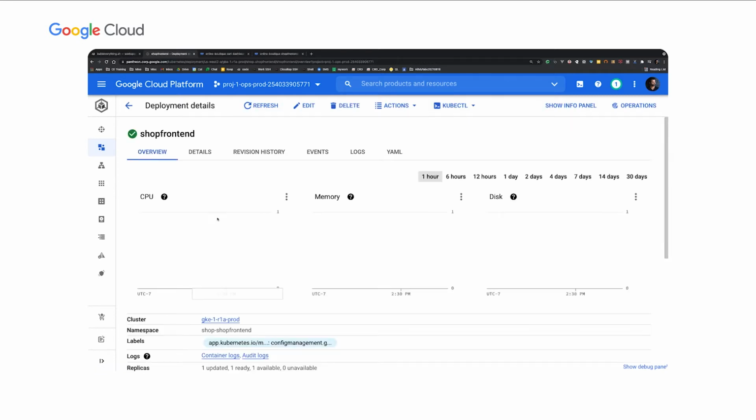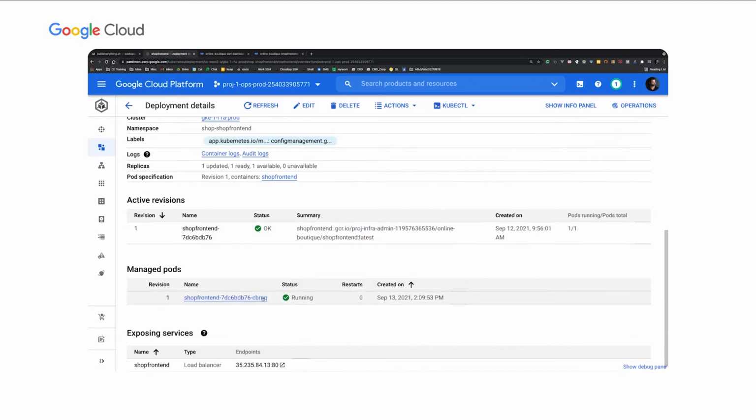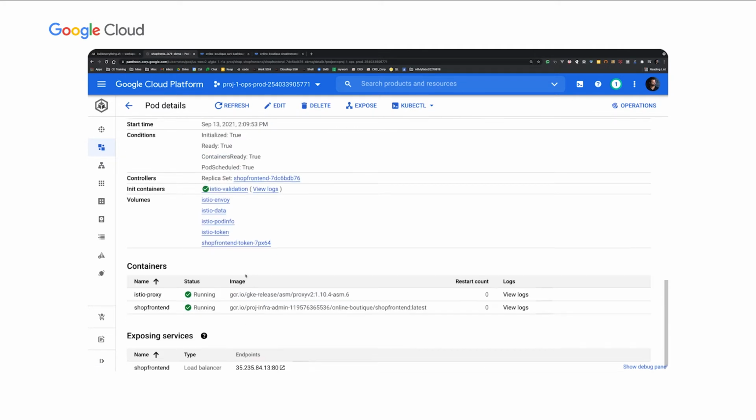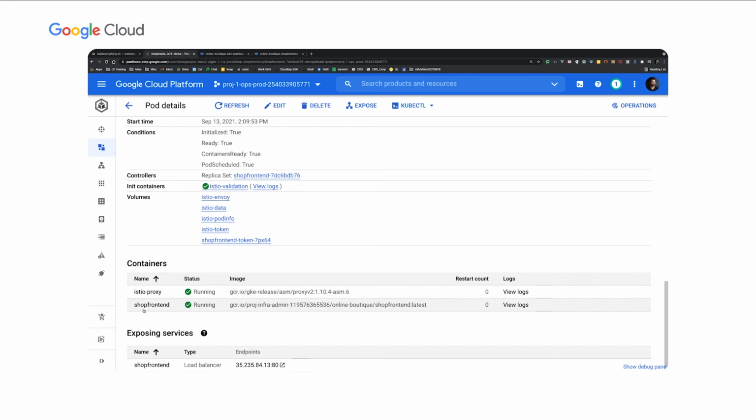So we're going to look at shop frontend running in GKE 1. And I'm going to look at just the pods for that particular one. You can see that this pod is running 2 containers. One is the shop front-end container, that's your actual application container. And then the other one is the ASM sidecar proxy called the Istio proxy. Now this proxy governs the flow of traffic to and from this particular container.